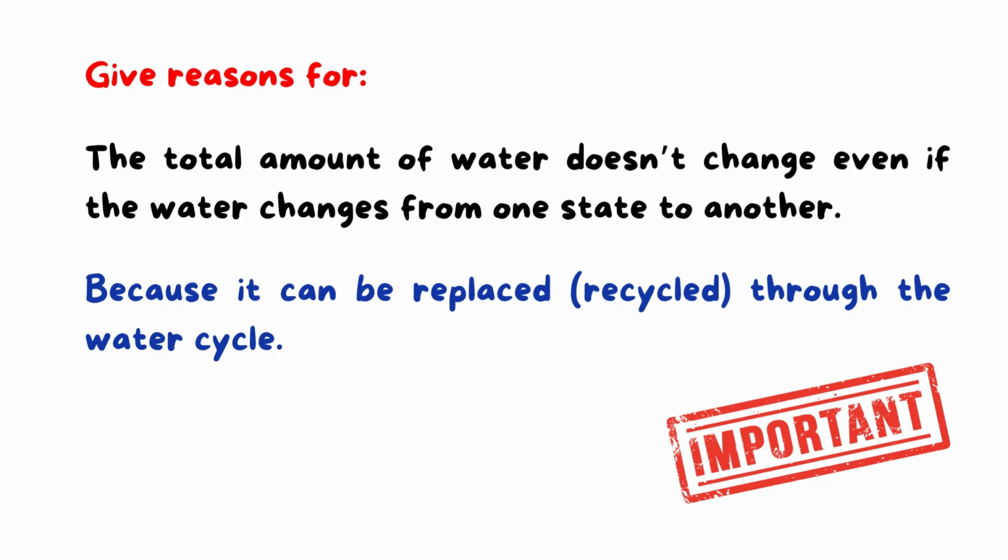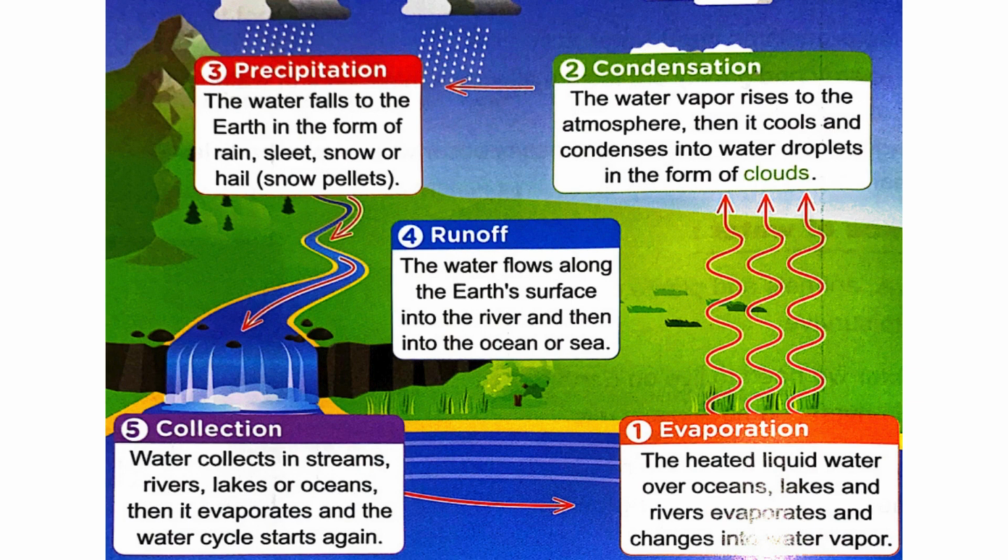So again, here is what? Yes, the water cycle. We have 3 processes. The first process is evaporation. The heated liquid water over oceans, lakes, and rivers evaporates and changes into water vapor.